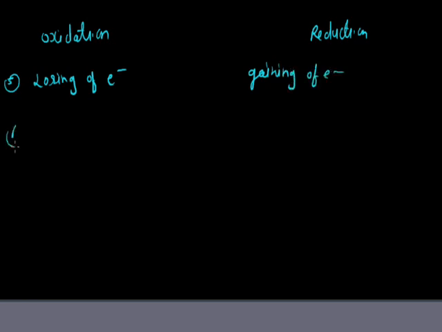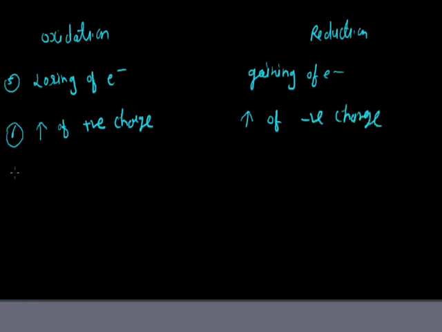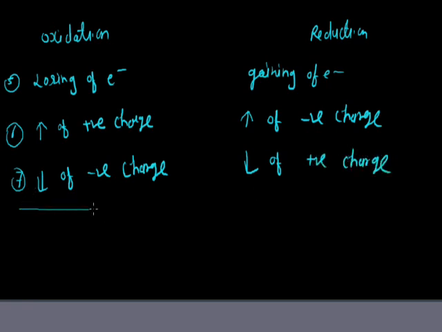The sixth one is the increase of positive charge, and here is the increase of negative charge. And the seventh one is the decrease of negative charge, and here is the decrease of positive charge. So these all are the modern and new concepts about oxidation and reduction reactions.